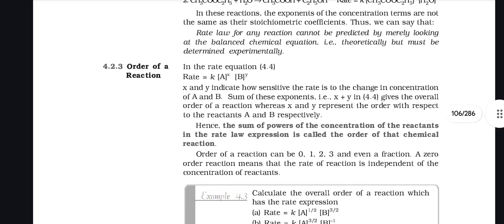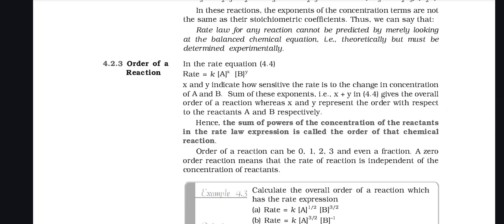Order of a reaction: in this rate equation, x and y indicate how sensitive the rate is to changes in concentration of A and B.